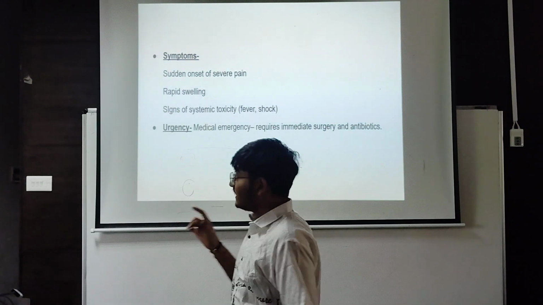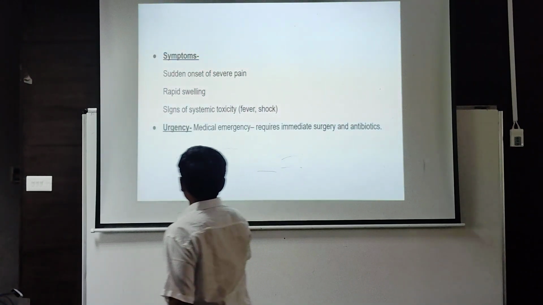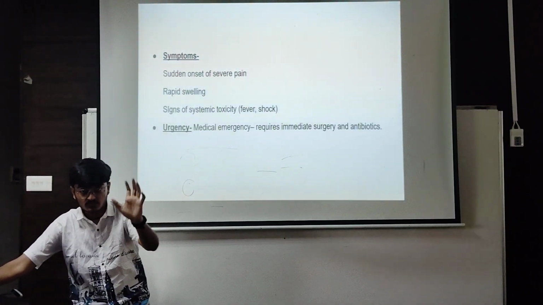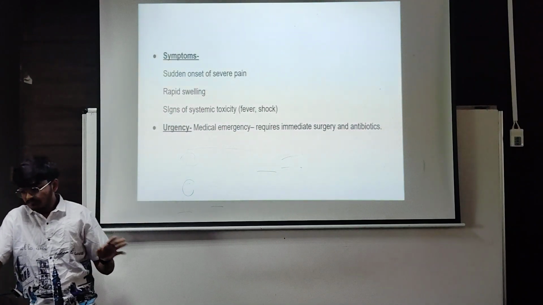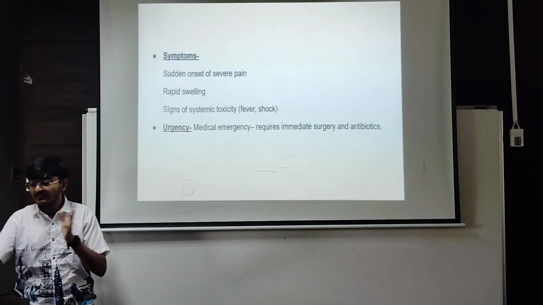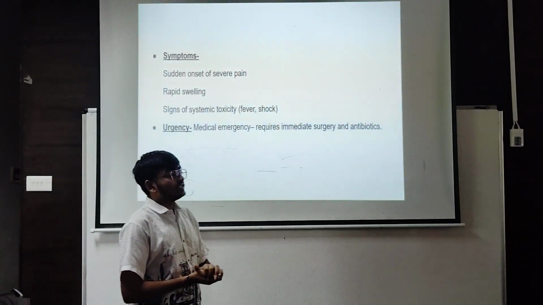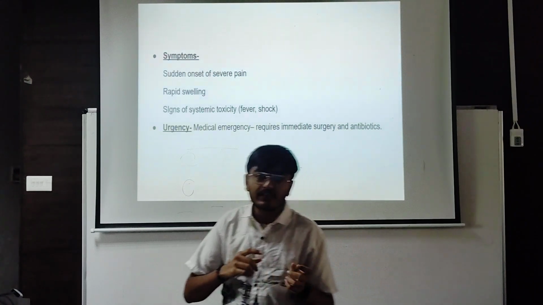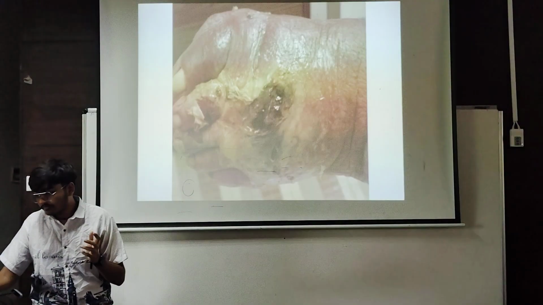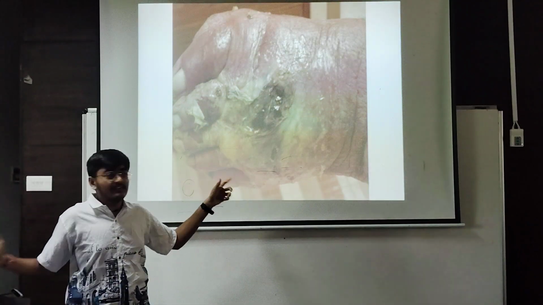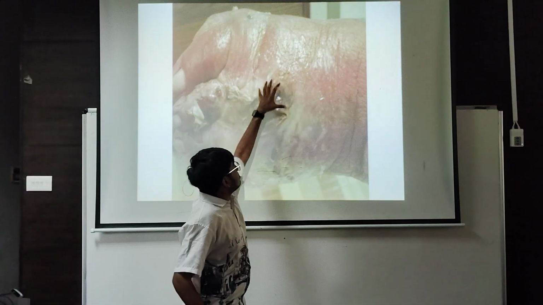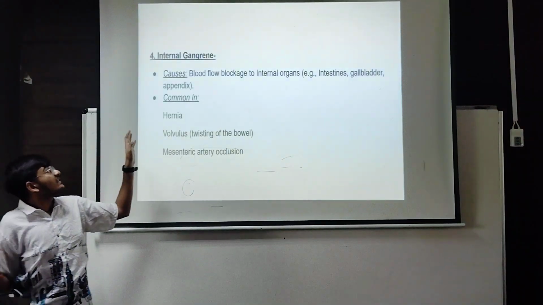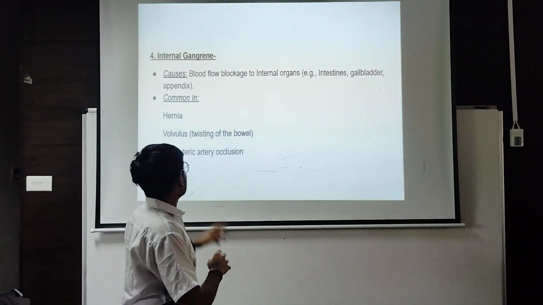Rapid swelling will occur at the body area, and there are signs of systemic toxicity, meaning fever, shock, which will occur in the symptoms. In a medical emergency of gas gangrene, we suggest going directly to surgery, or we can give antibiotics. This is the picture of gas gangrene, where we can see the whole area become so big because of the gas.